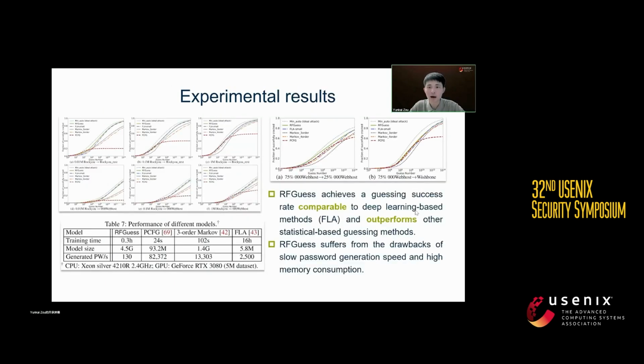Overall, our RFGuess achieves a cracking success rate comparable to deep learning-based methods and outperforms other statistical-based guessing methods. However, RFGuess suffers from slow password generation speed and high memory consumption. This makes RFGuess particularly suitable for online password guessing attacks, where the number of guesses allowed is small. Next, I will introduce our targeted guessing model, RFGuess PII.